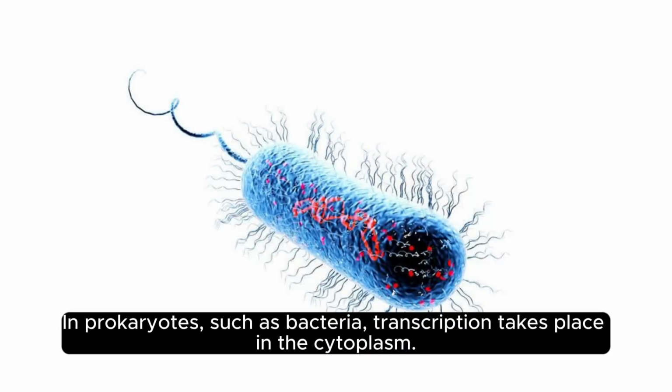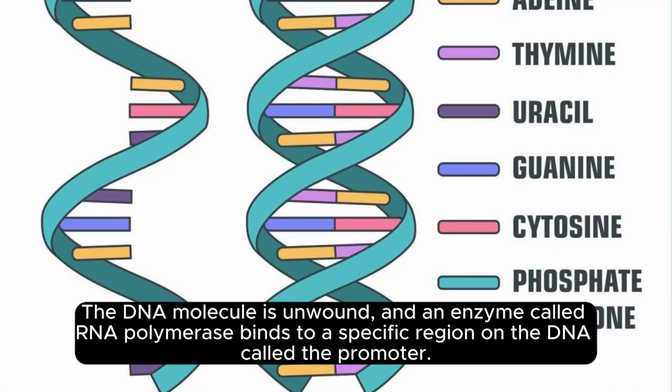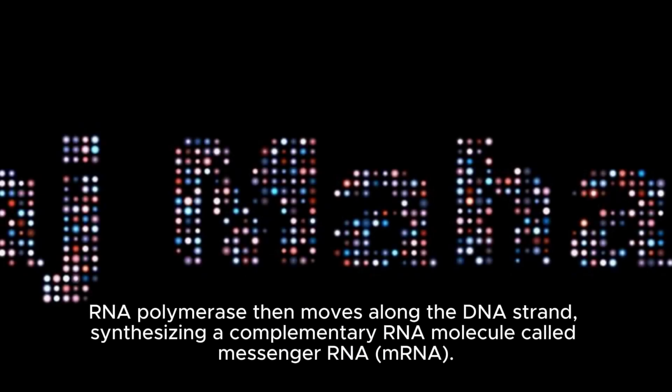In prokaryotes, such as bacteria, transcription takes place in the cytoplasm. The DNA molecule is unwound, and an enzyme called RNA polymerase binds to a specific region on the DNA called the promoter. RNA polymerase then moves along the DNA strand, synthesizing a complementary RNA molecule called messenger RNA, or mRNA.